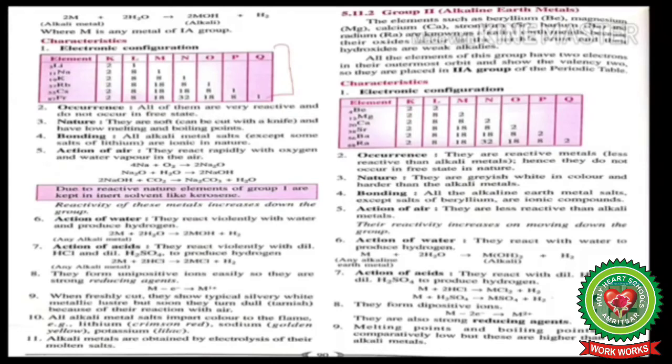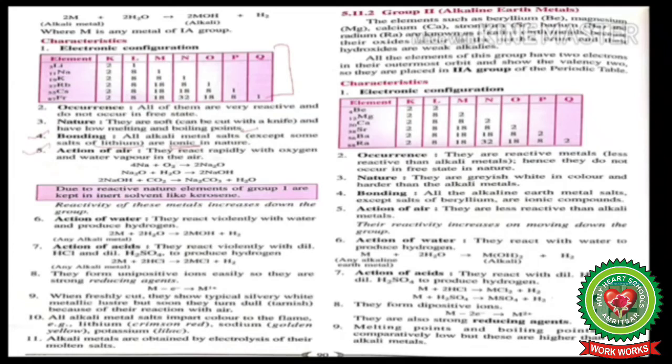Occurrence. All of them are very reactive and do not occur in free state. Nature. They are soft, that is can be cut with a knife, and have low melting and boiling points. Bonding. All alkali metal salts except some salts of lithium are ionic in nature.